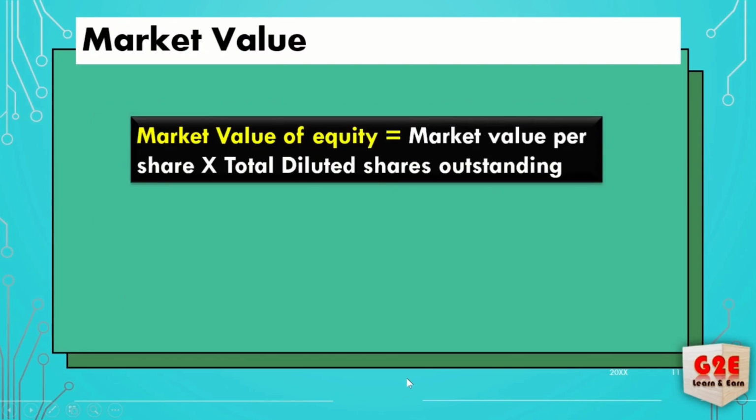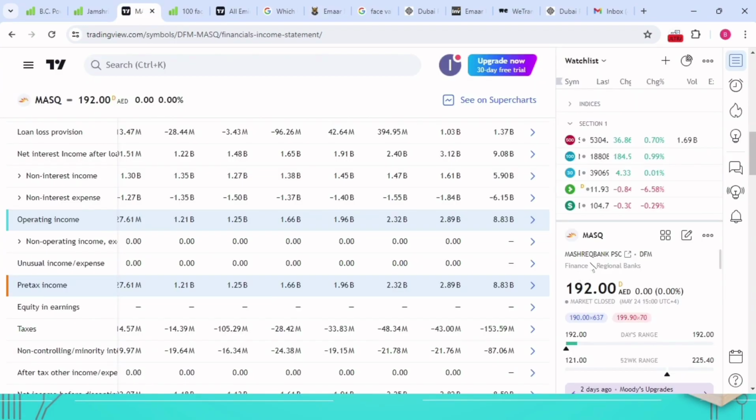And for the next one, market value. Market value is the value at which the respective share is trading, right? That is the market price. So how can you calculate the market value of equity? Market value per share multiplied by total diluted shares outstanding. This information will be available over there. So I have taken the market value for Mesret Bank. You can take it. This is the market value, what it is trading at.